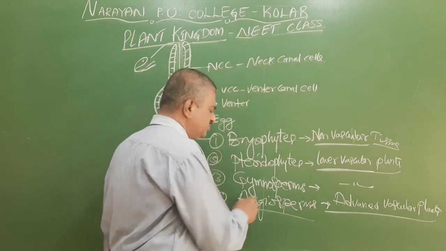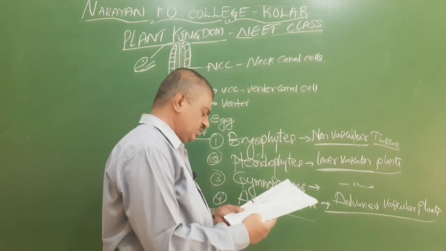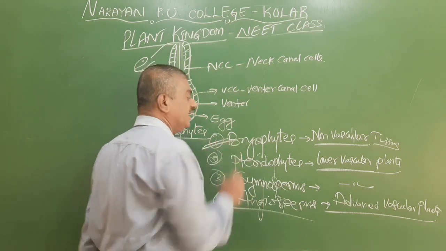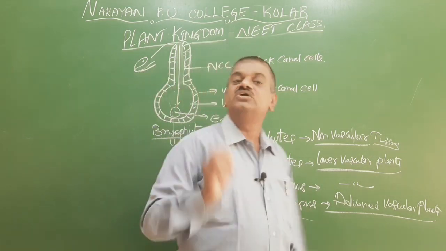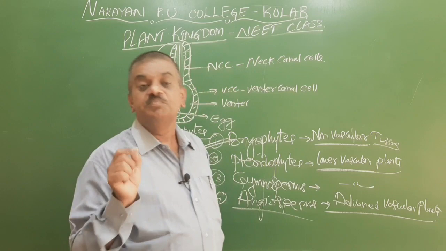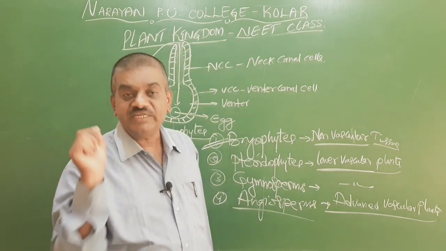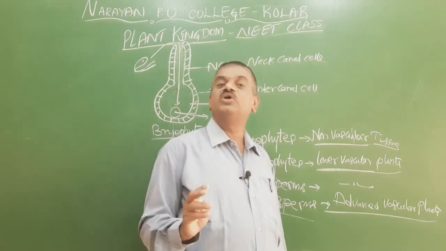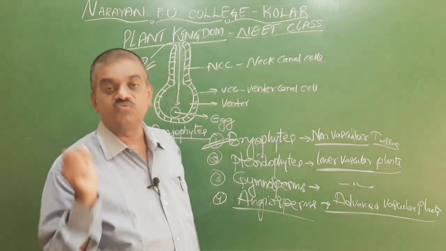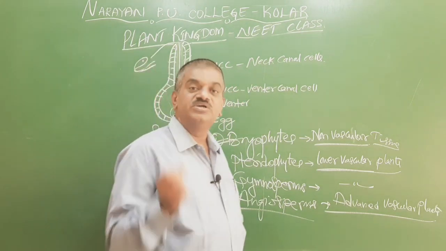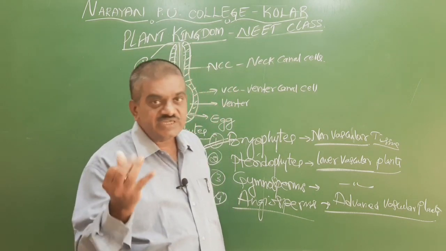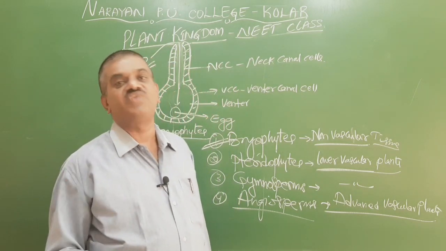So even angiosperms is not the answer, but here the right answer is bryophytes. Here I am giving a small difference between lower vascular and advanced vascular. In xylem, tracheids, trachea, xylem parenchyma and xylem fibers are there.